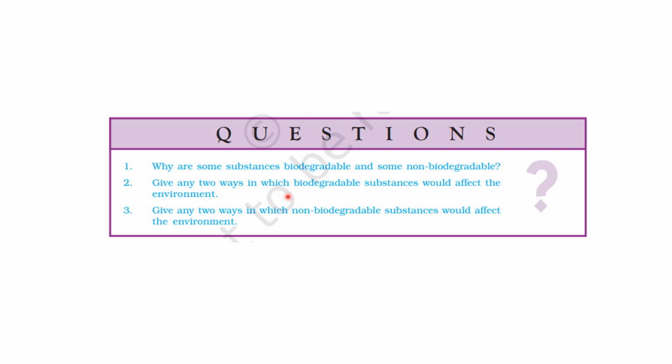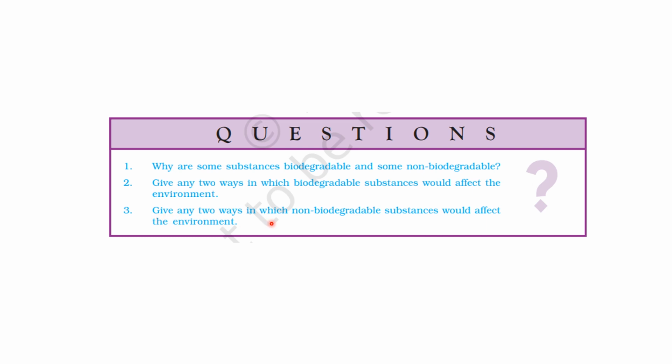Next is, give any two ways in which biodegradable substances would affect the environment. First is nutrient cycling. ठीक है, decomposition of biodegradable materials releases nutrients into the soil, supporting plant growth. Okay. Second is methane emission. So in landfills, anaerobic decomposition can release methane, which is a potent greenhouse gas. Okay.